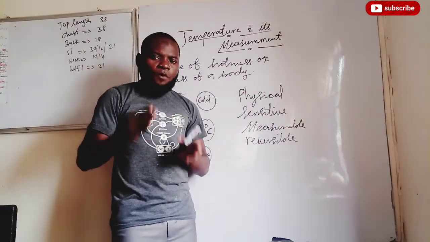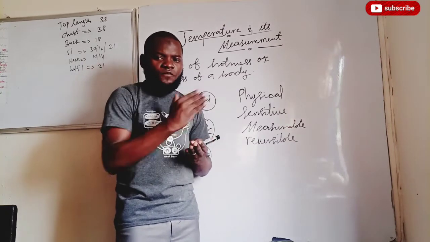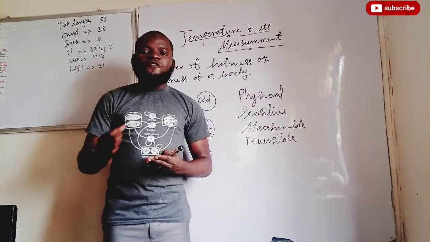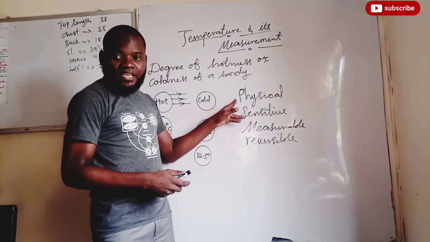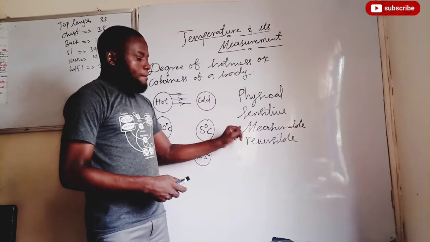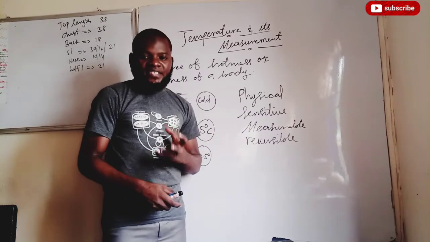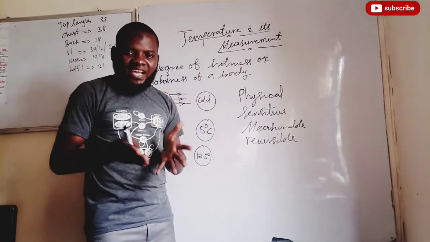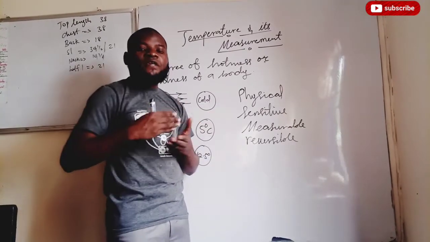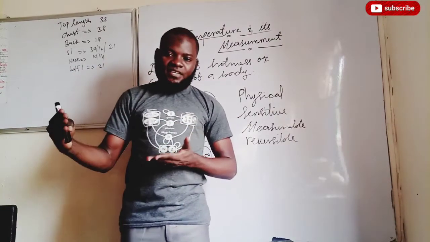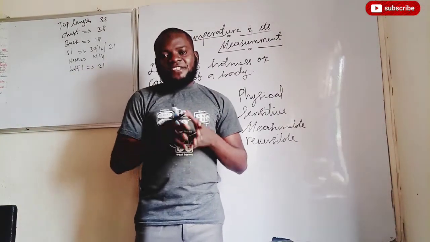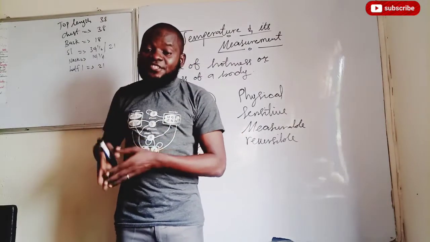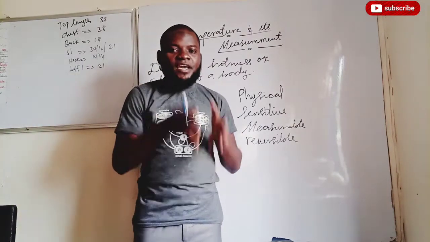So when you say a thermometer is what we use in taking the temperature of a substance, then it means the thermometer is making use of a substance that is physical, sensitive, measurable, and what? Reversible. These are the characteristics of that substance. So a substance that has these characteristics is what we call a thermometric substance. That is, a thermometer is used in measuring temperature, and a thermometer makes use of a substance known as a thermometric substance.